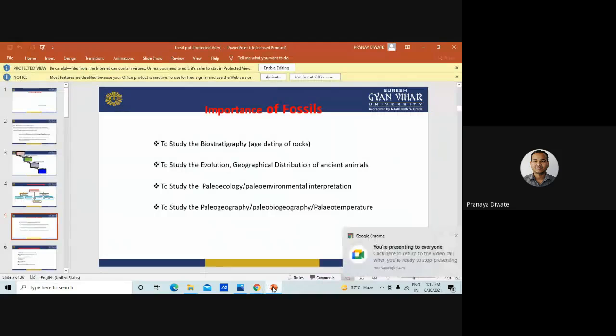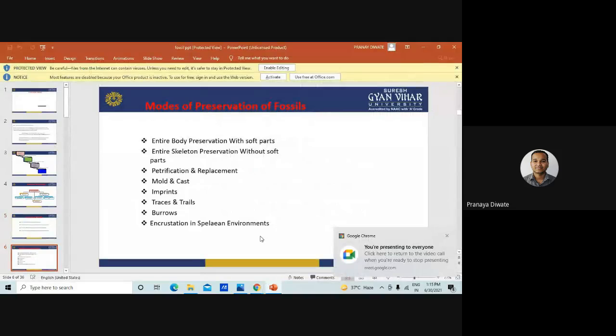Next to this, we have the mode of preservation of fossils. Your fossil has been preserved in different conditions, different classes. Whatever the condition of your fossil is, that fossil gets preserved in a different rock type, different rocks. So what are these rocks all about? Sedimentary rocks are mostly the rocks where you can have this